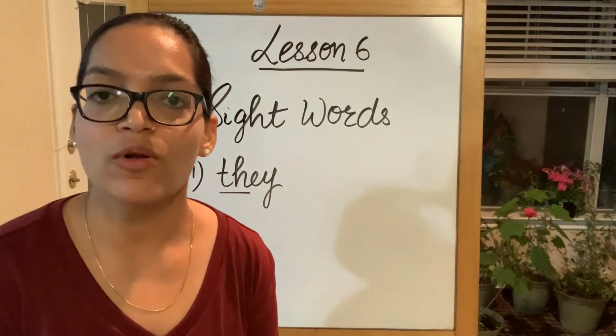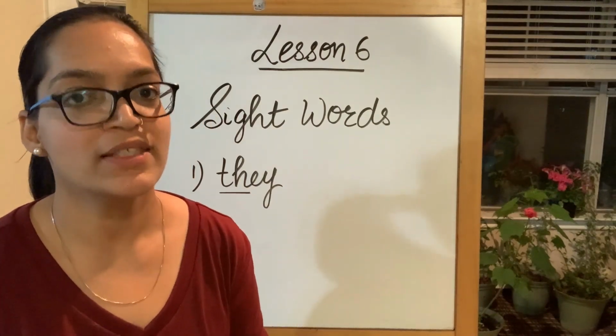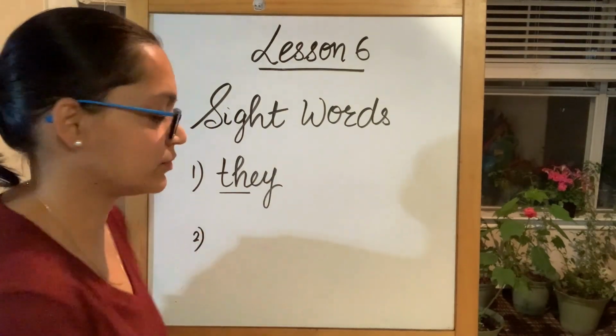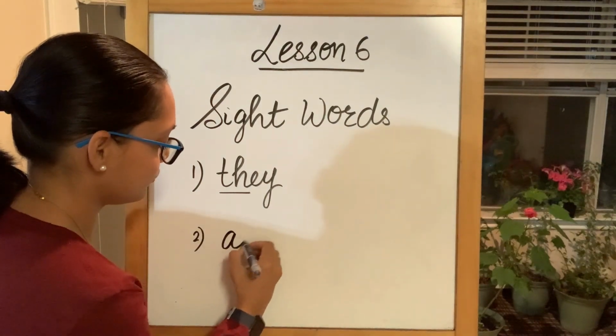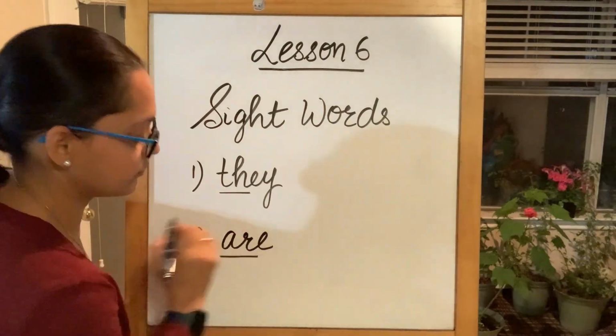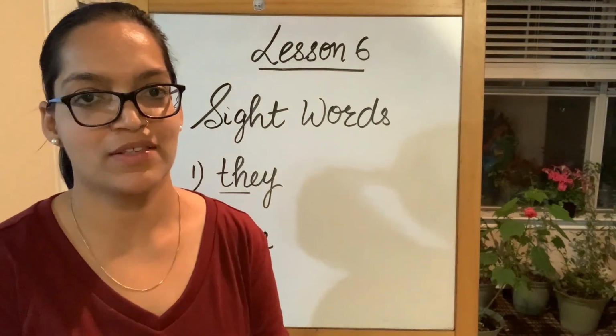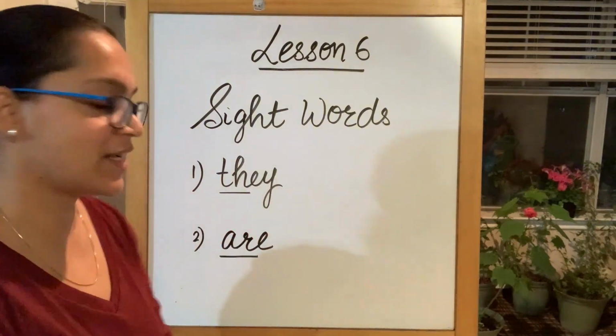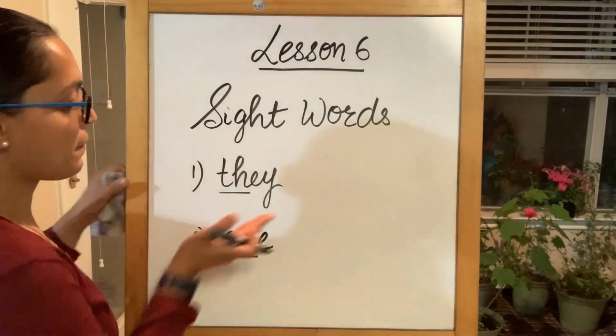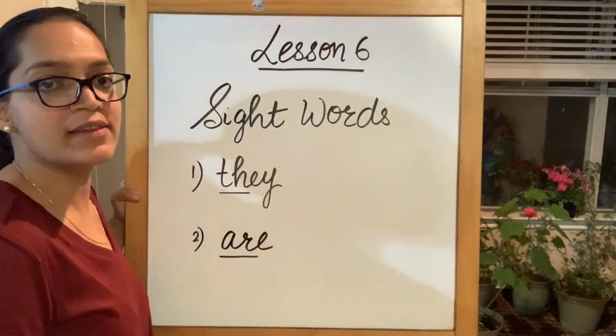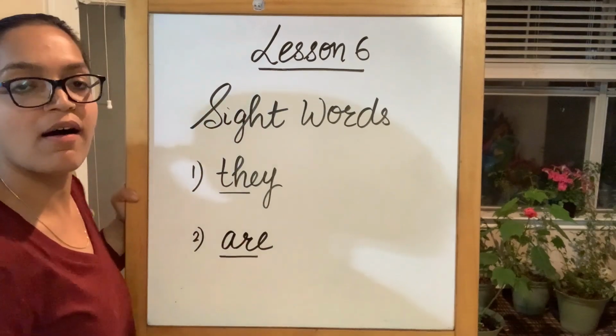This sentence also has our new sight word, which is are. Are. They are my friends. So are is our next sight word. First one, they, and then are.